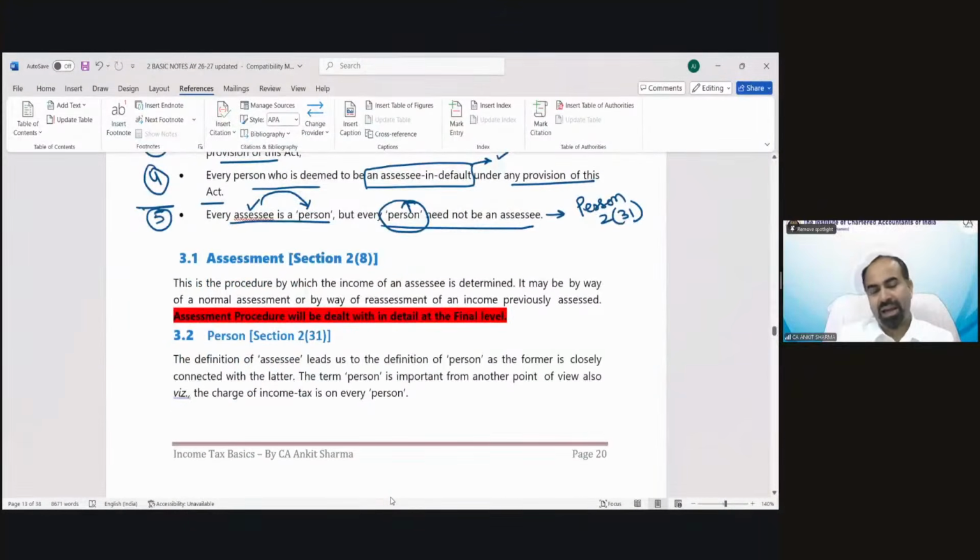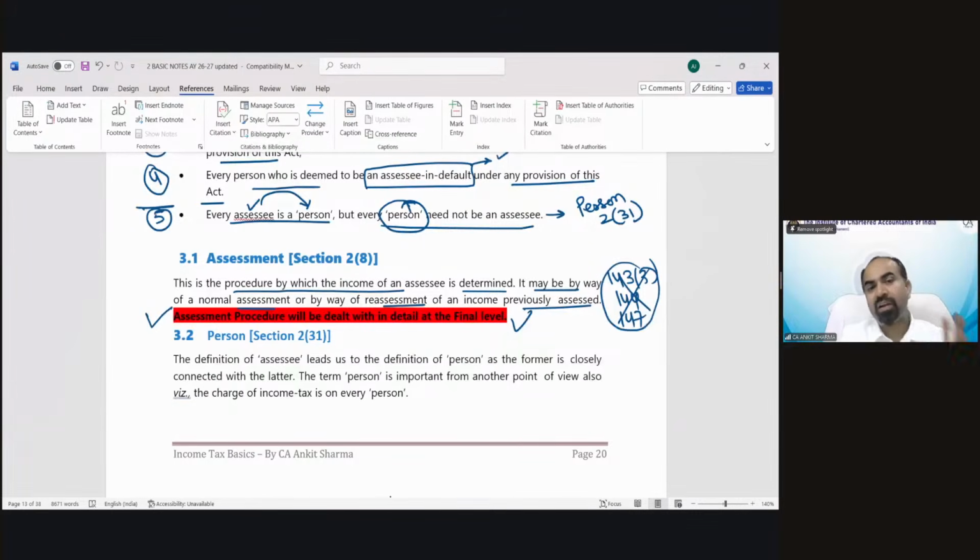Now, assessment, as we have discussed in the above definition, means verification of income. There are multiple kinds of assessment, and the good news is the assessment would be dealt with at final level. This is a procedure by which the income of an assessee is determined. It may be by way of a normal assessment or by way of reassessment of an income previously assessed. So we have multiple kinds of assessment under section 143(3), under section 144, 147. But do not worry about it. These are all going to be discussed at final level, not at your level.